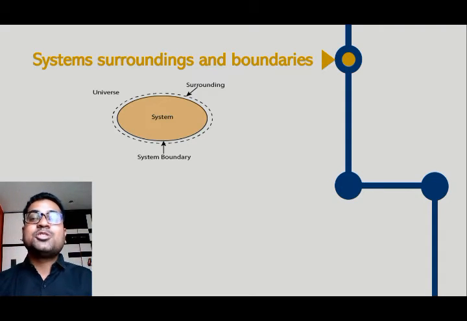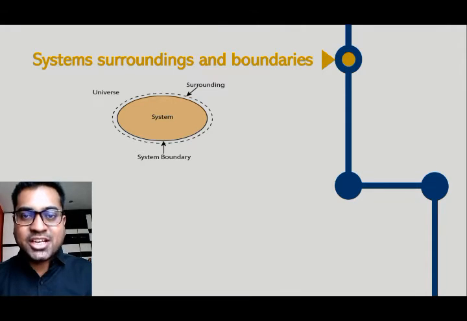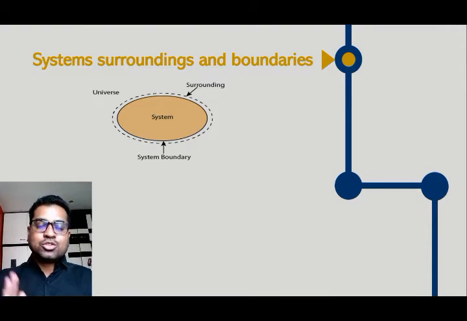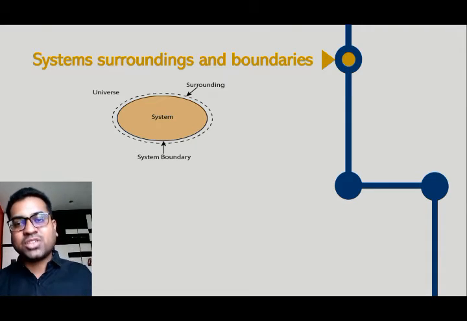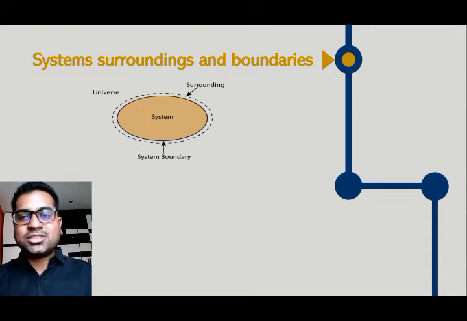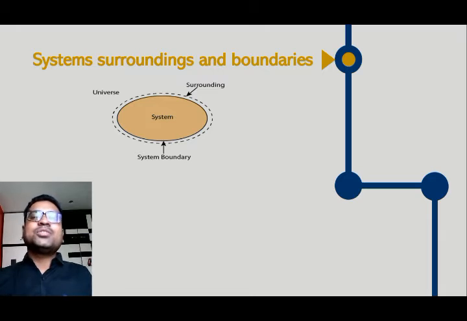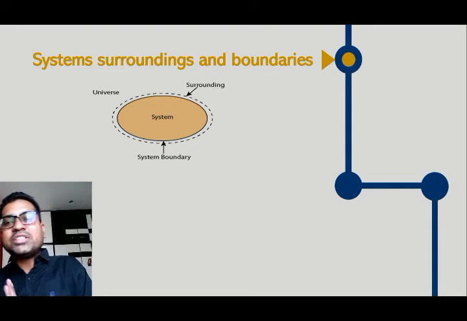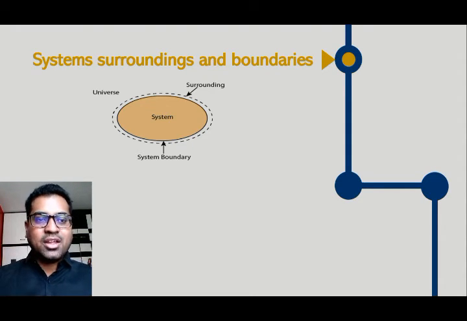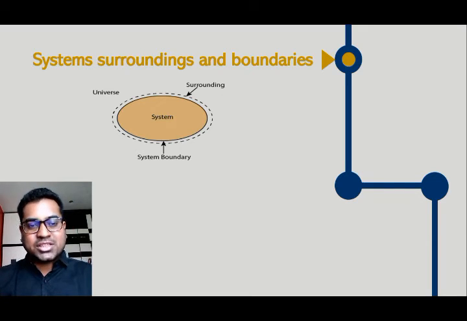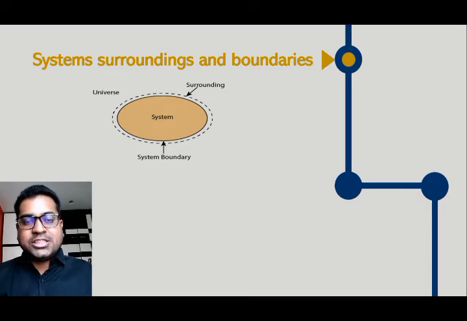Always remember, boundaries can be rigid, flexible, or even imaginary. Boundaries separate the system from the surroundings, and the different properties of this boundary define which type of system it is. So: system, surroundings, universe, and system boundaries.